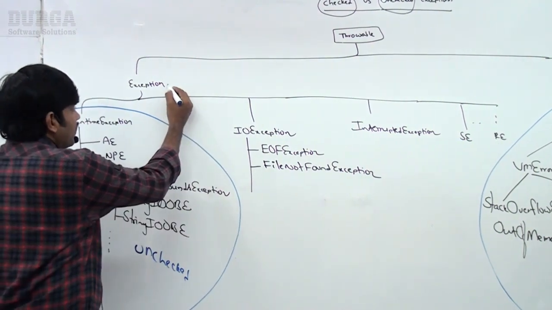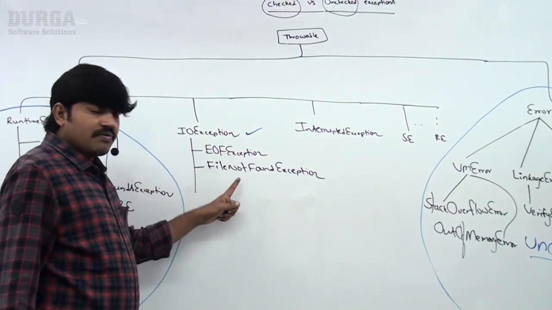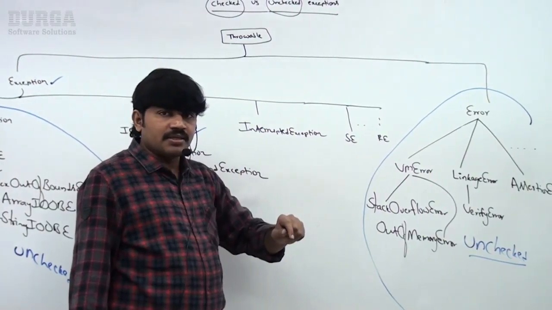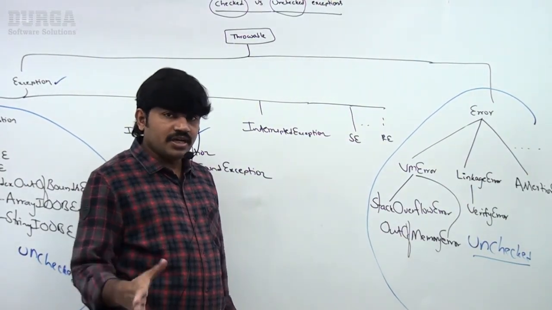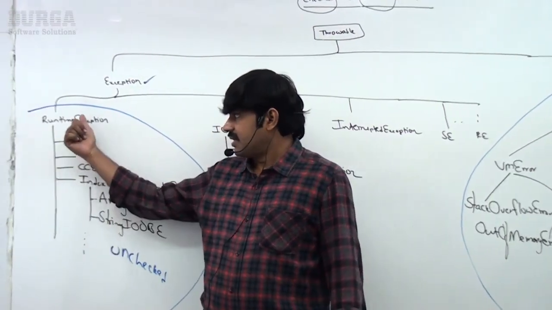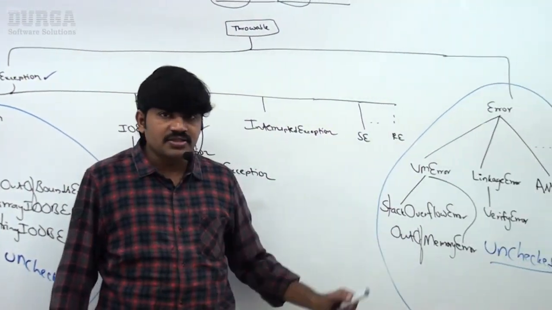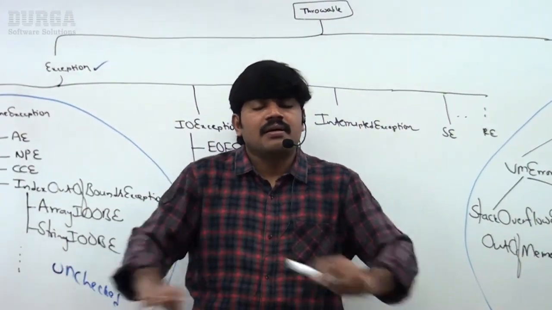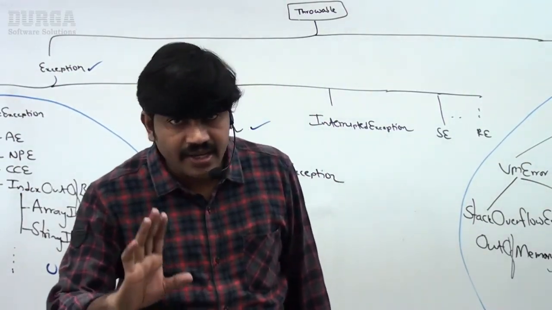Next, Exception checked, IOException checked, EOFException, FileNotFoundException, InterruptedException, ServletException, RemoteException. All these things are checked exceptions only. So which are checked and which are unchecked, you people should have clear clarity. RuntimeException and its child classes, Error and its child classes are unchecked; except those, all the remaining things in our exception hierarchy are checked exceptions.